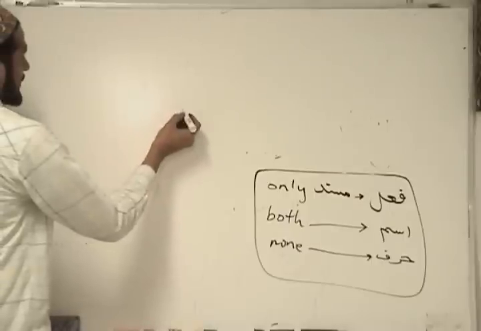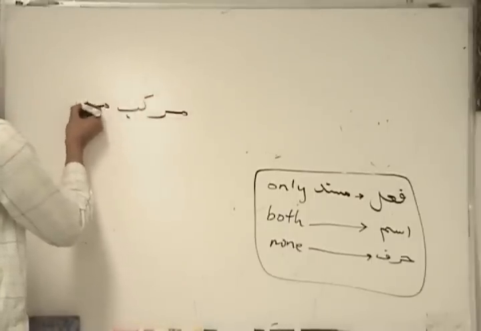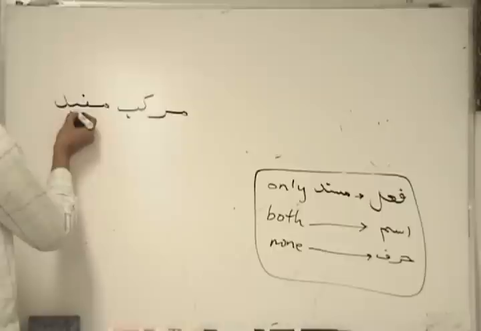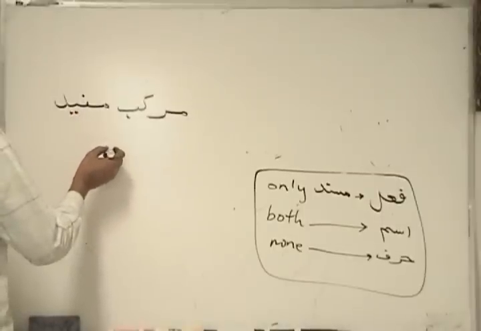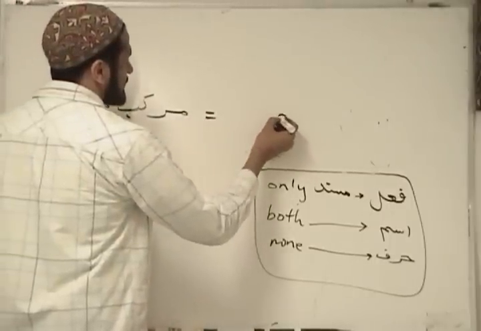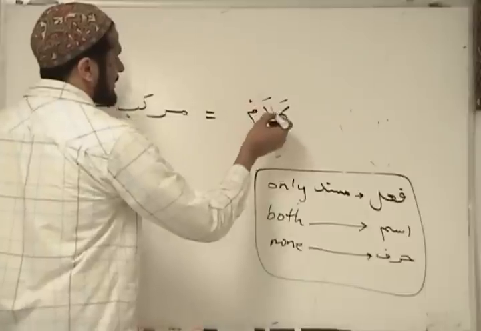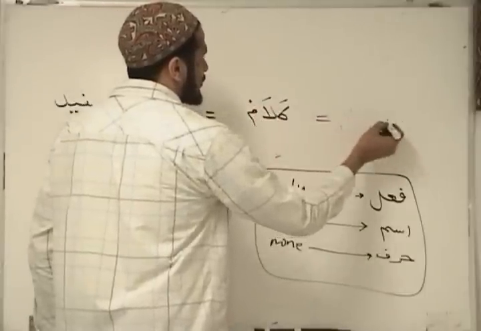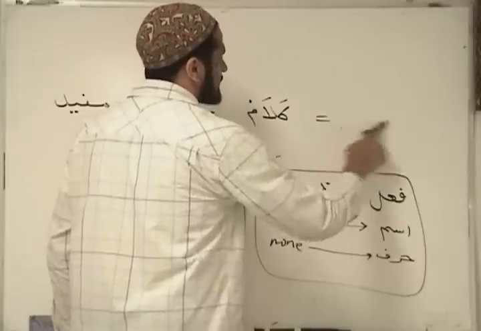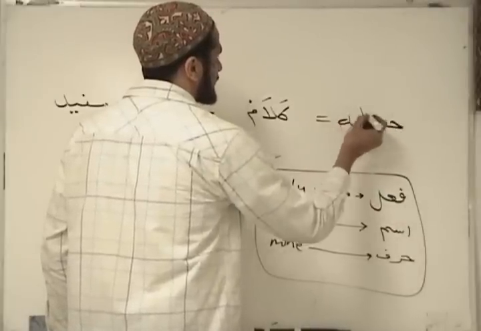Remember we said murakkab can be mufid and ghayr mufid. And when murakkab is mufid, it is also called kalam. It is also called jumla, which is a rough equivalent of sentence.